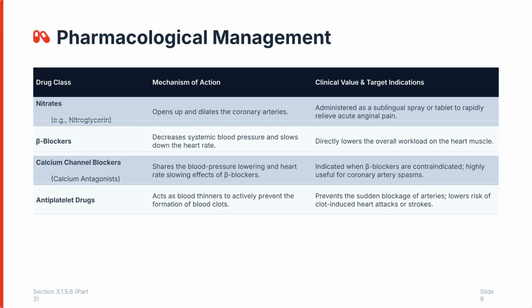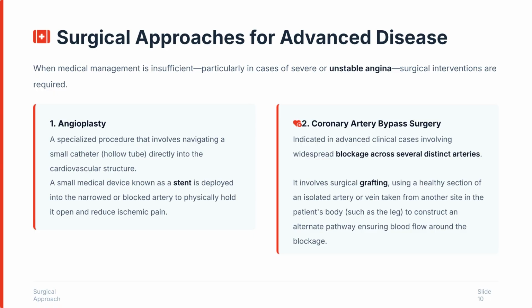Beta blockers decrease systemic blood pressure and slow the heart rate, reducing workload. Calcium channel blockers are used when beta blockers are contraindicated. Finally, antiplatelet drugs prevent blood clot formation, reducing the risk of heart attacks and strokes. For severe or unstable angina unresponsive to medical treatment, surgical intervention may be required.